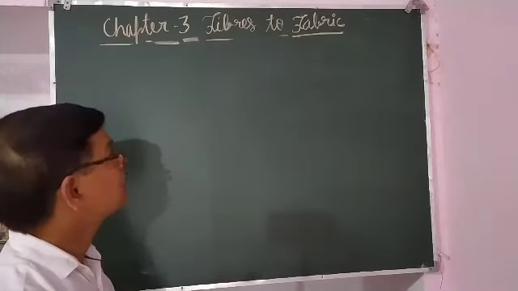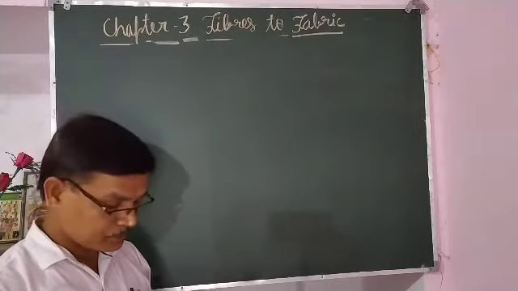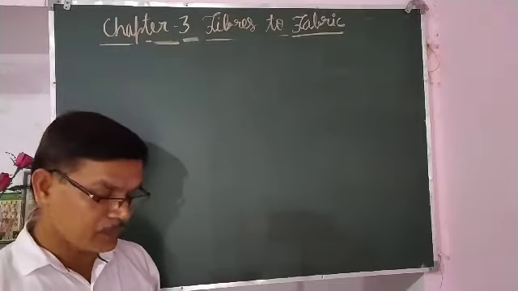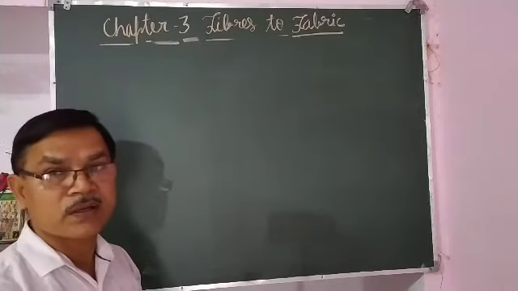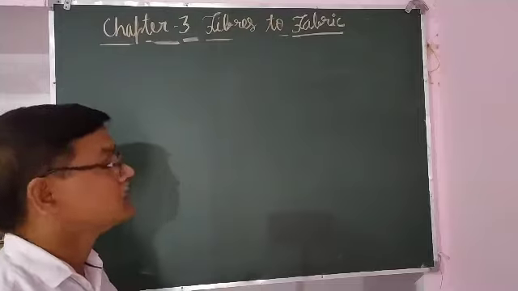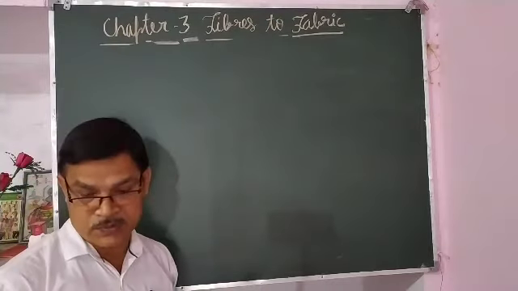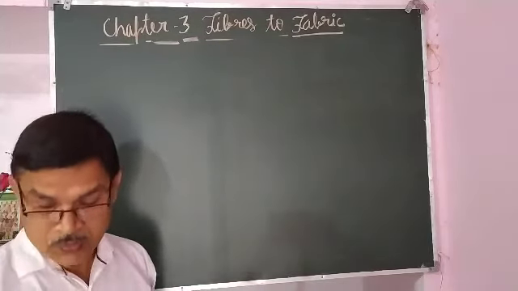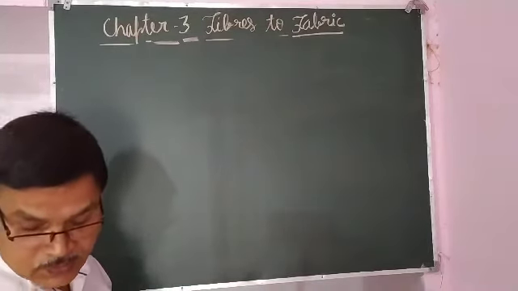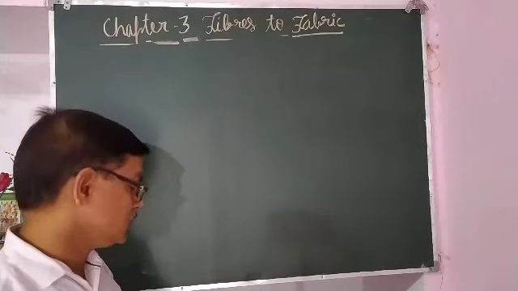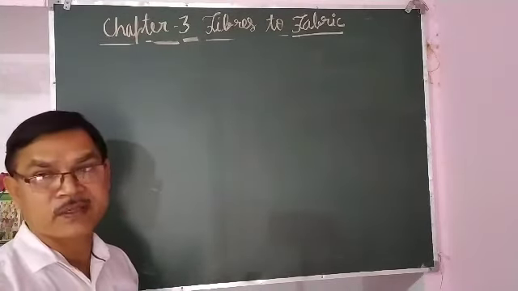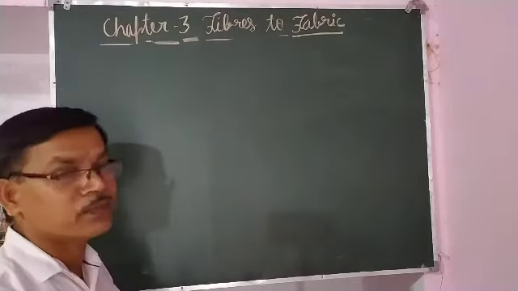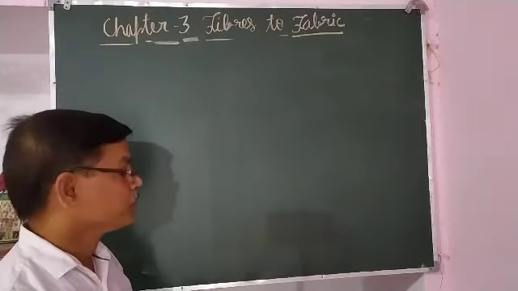So the question is, what is wool? Wool is a natural fiber that is obtained from the fleece or thick fur of animals such as sheep, yak, goat, rabbit, camels. So the fur of these animals is used for making wool, and mainly the fur of sheep is used for making wool.